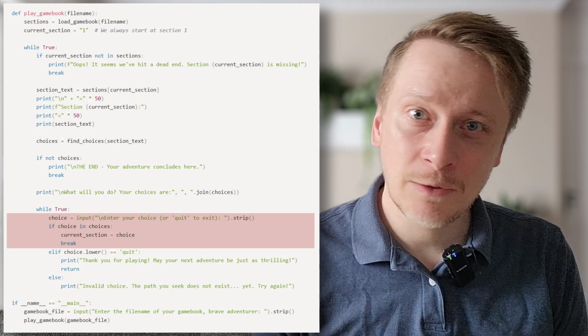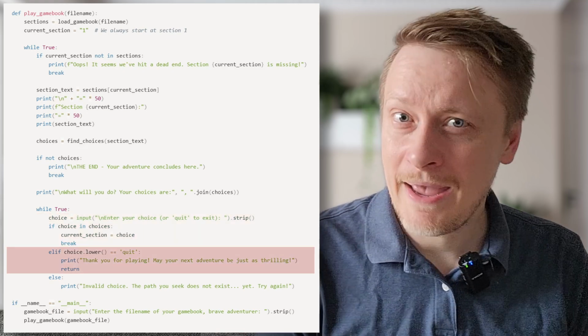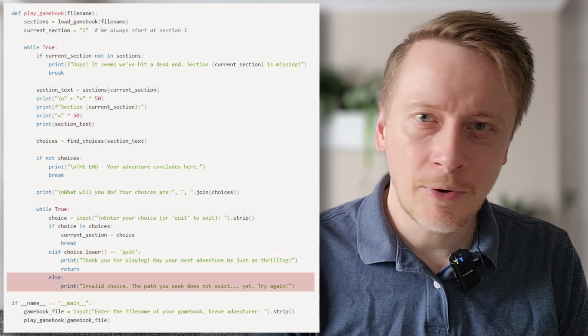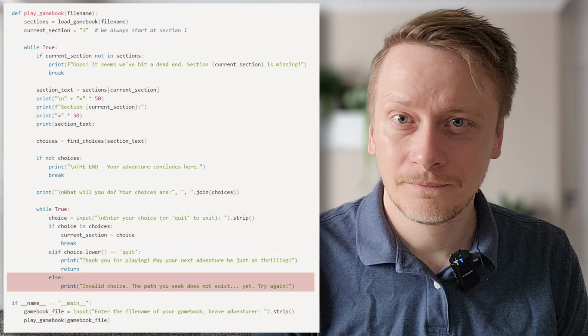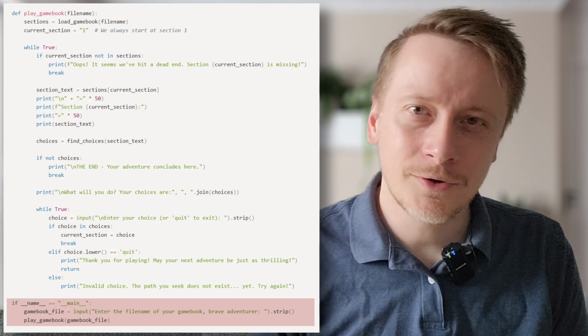If their input matches a valid section number, we jump there. If they type quit, the game exits gracefully. Otherwise, we prompt again until they choose a valid path. Finally, at the bottom, we prompt the player to enter a file name and then launch the adventure.